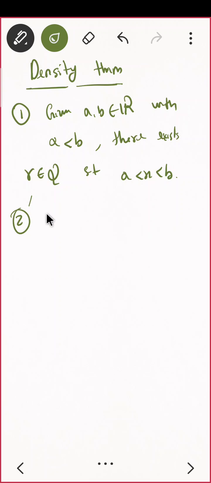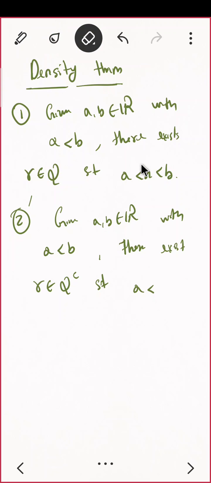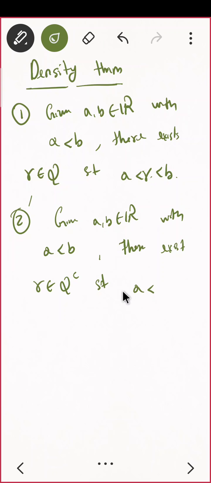Rational is not some special person. So I should write again: given a, b belonging to R with a less than b, there exists r belonging to the rational numbers such that a is less than r is less than b. Sorry, that r will be in between.